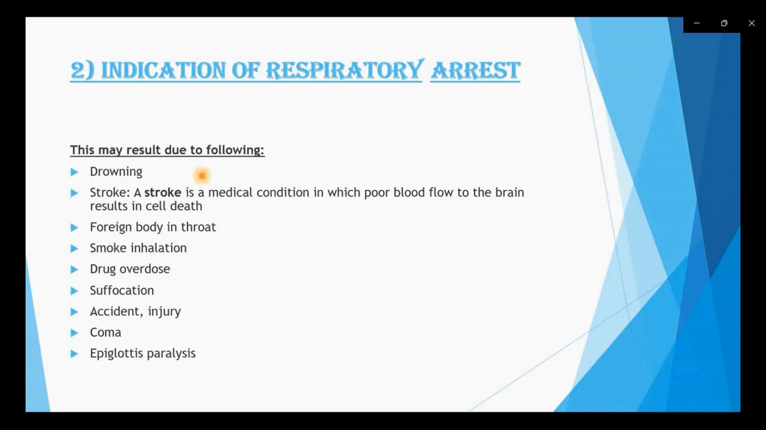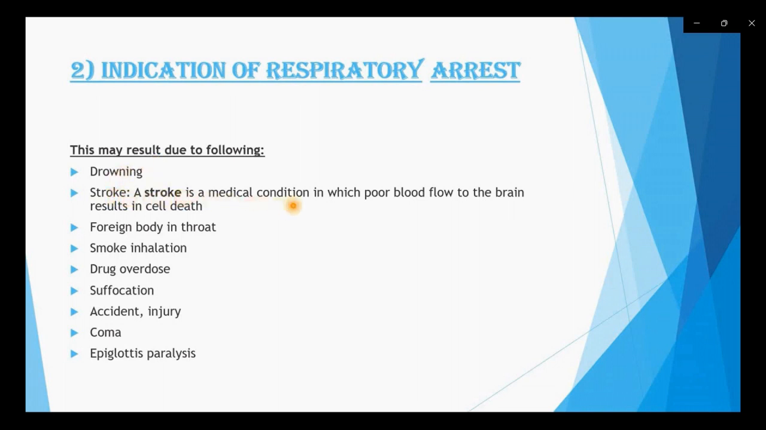So first is drowning. Drowning is when the person doesn't know swimming and gets stuck in the water. This condition is known as drowning. Then water fills our nose, basically our trachea. Then the person's breathing gets stopped due to this drowning.